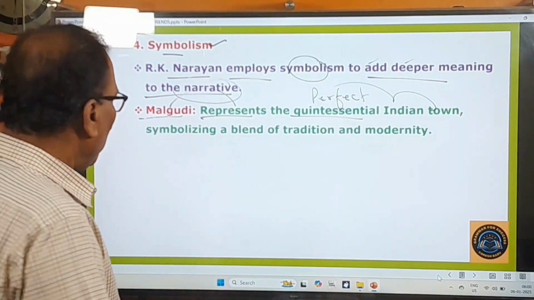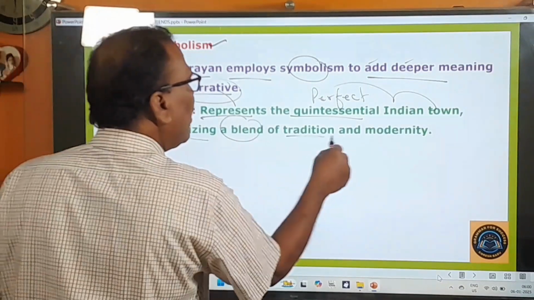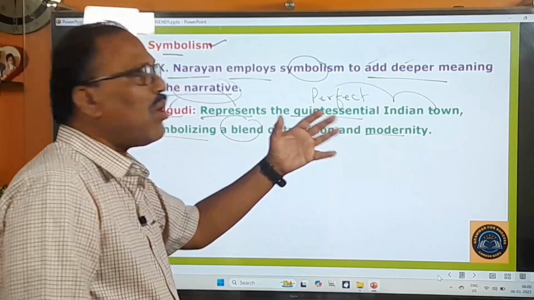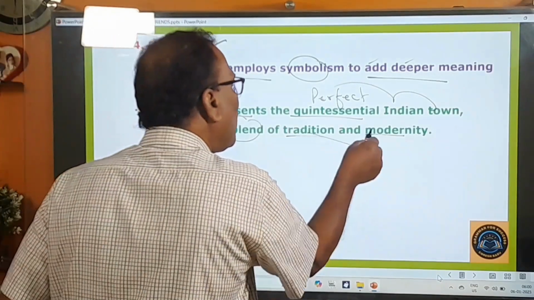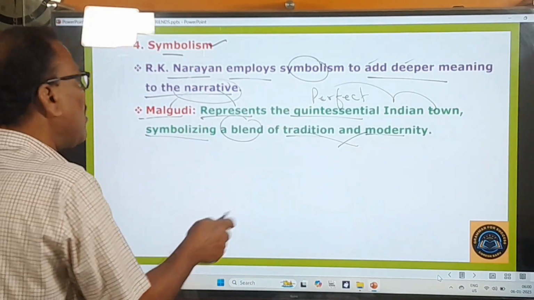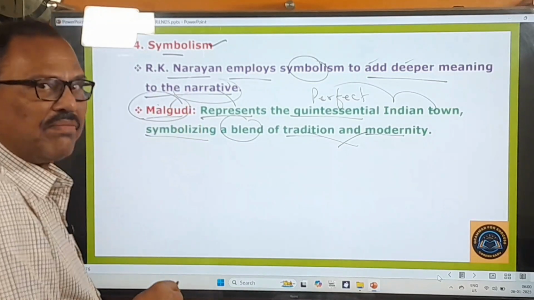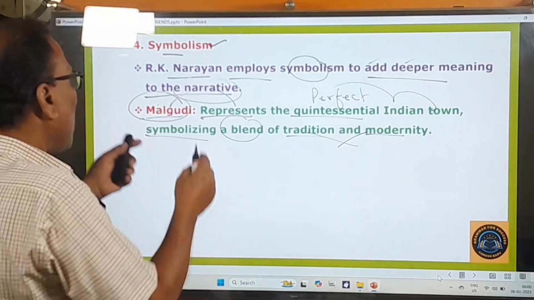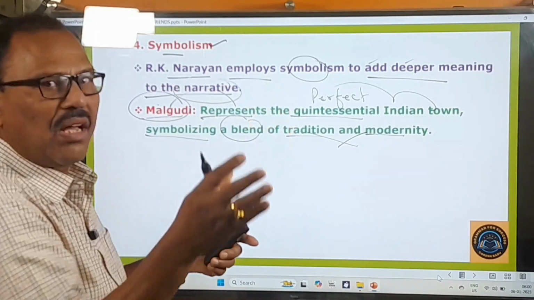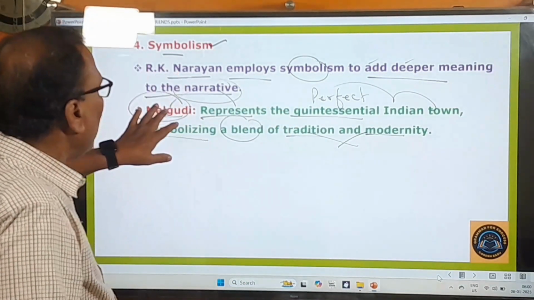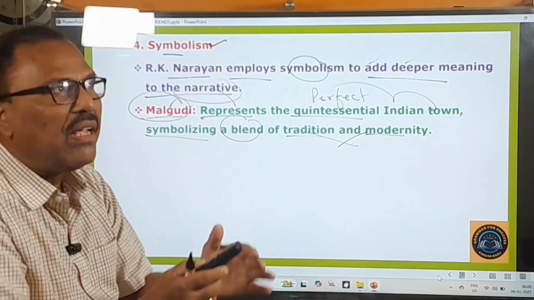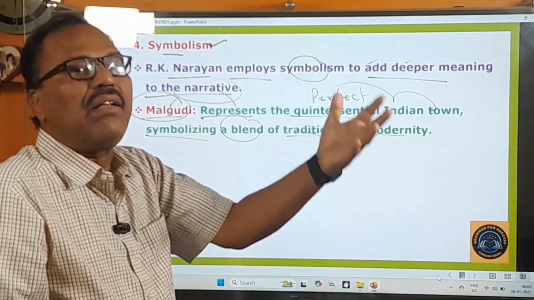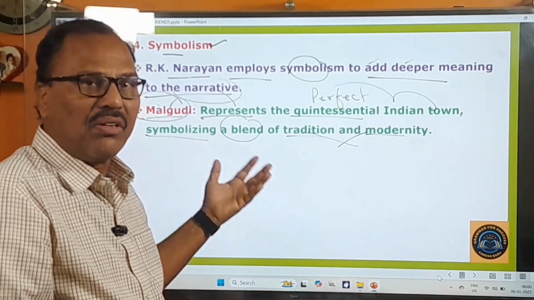Symbolizing a blend of tradition and modernity. In the Indian towns, what can you find? You can find tradition and modernity. The blend of these two things you can find in the Indian towns. The same things you can also find in Malgudi. If you see Malgudi, you need not see the Indian towns, because just like this Malgudi, all other Indian towns are. That's why R.K. Narayan has created this Malgudi in such a way that it looks exactly like any other Indian town. That is the meaning you have to get from this.